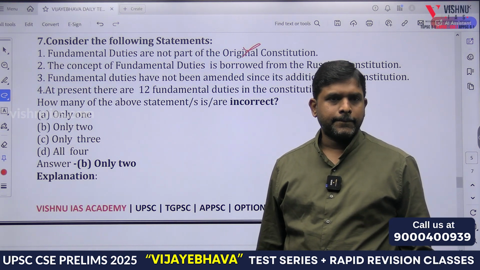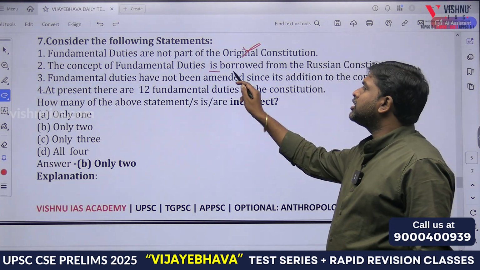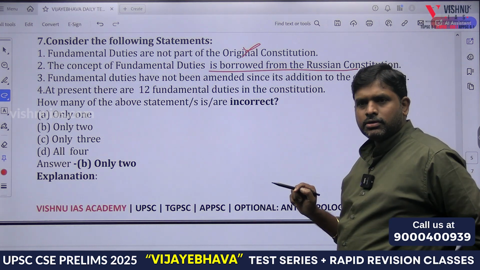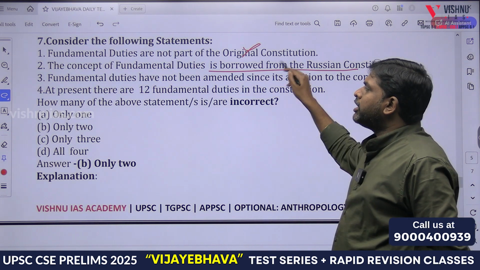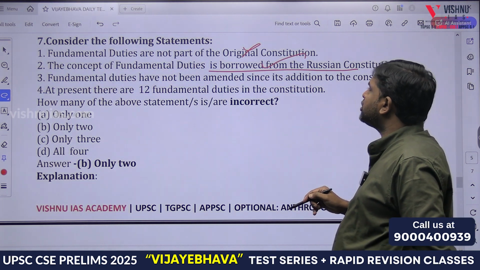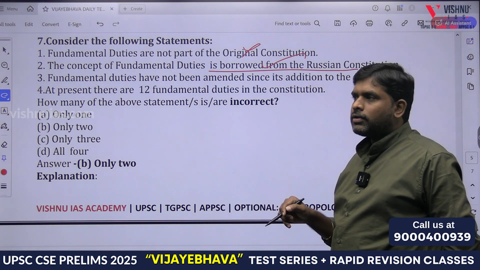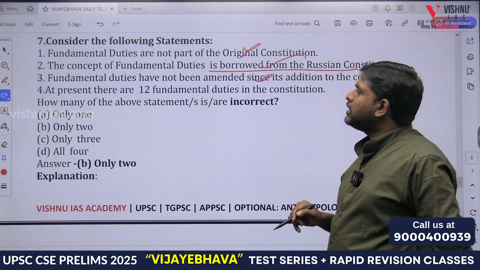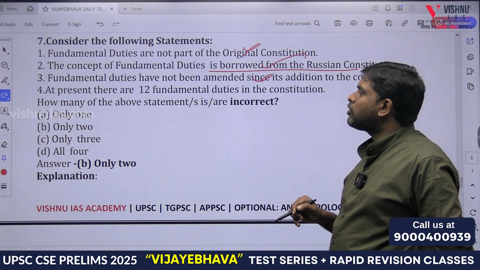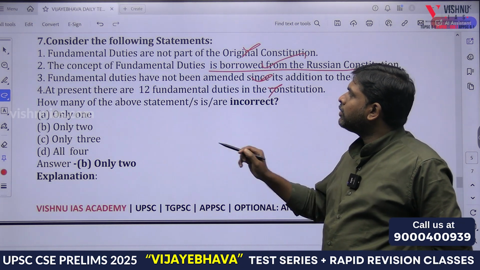The concept of fundamental duties is borrowed from Russia, the USSR. Fundamental duties have not been amended since their addition to the Constitution. No, the 86th Amendment added one, so that is wrong. At present, there are 12 fundamental duties in the Constitution. How many are there?